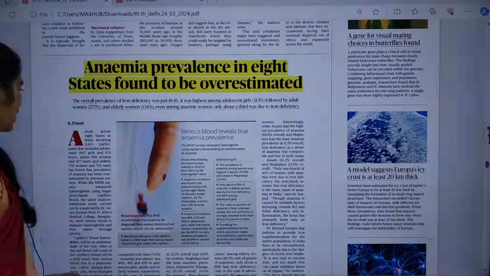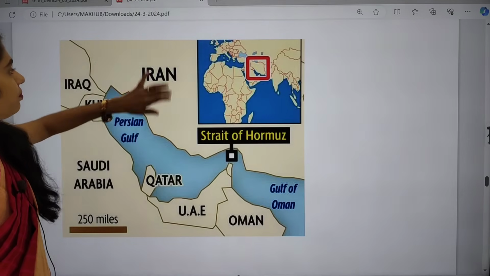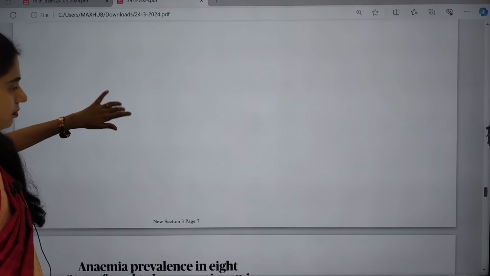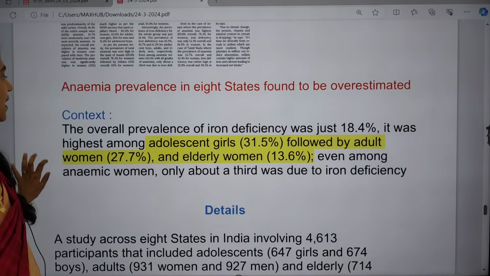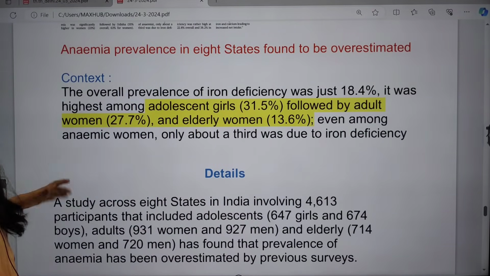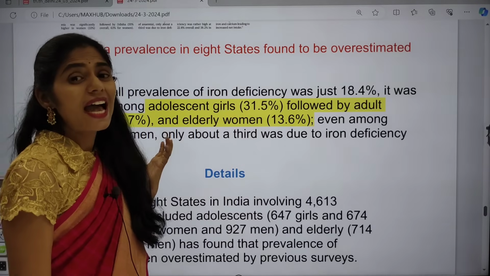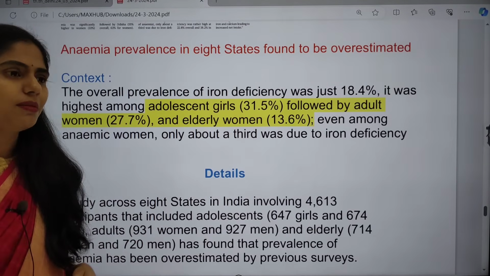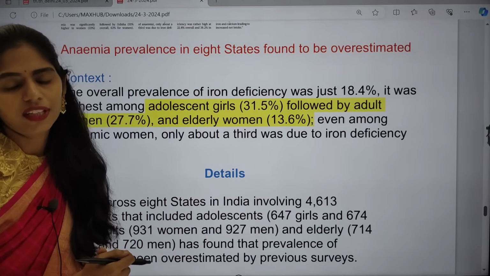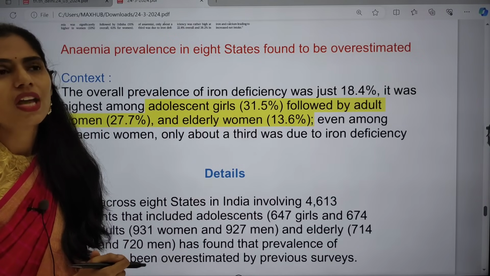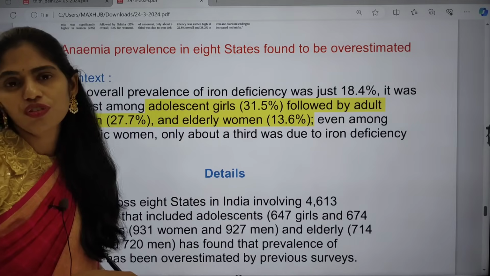Now let us see this article in detail. The context says the overall prevalence is of iron deficiency anemia. Anemia is caused by different reasons, like decreased iron, that is iron deficiency anemia, and also decreased folic acid.